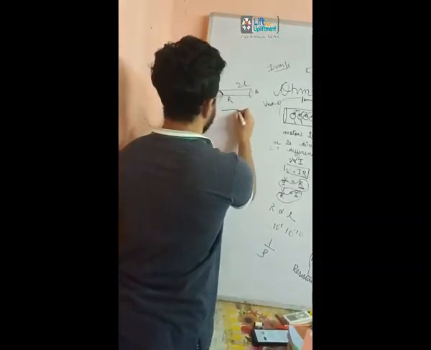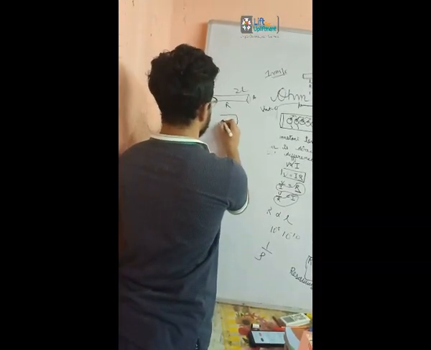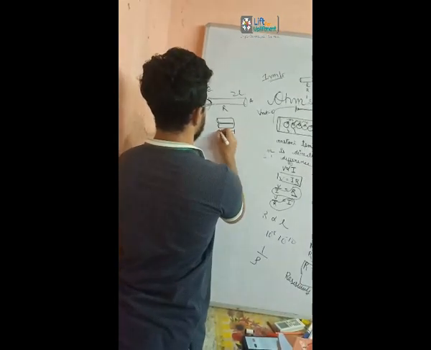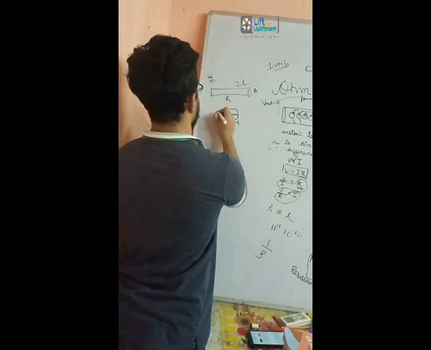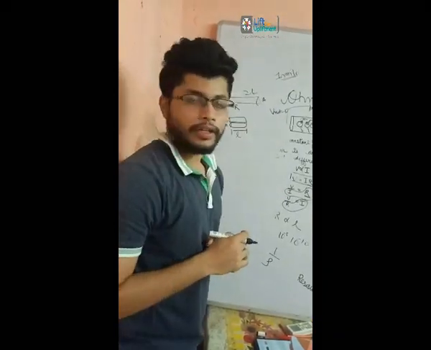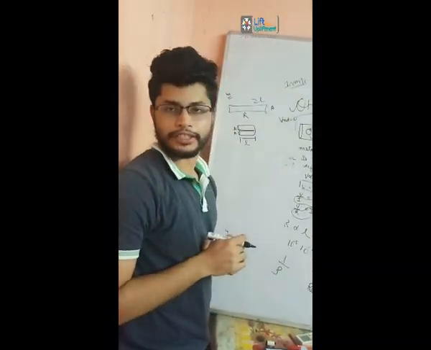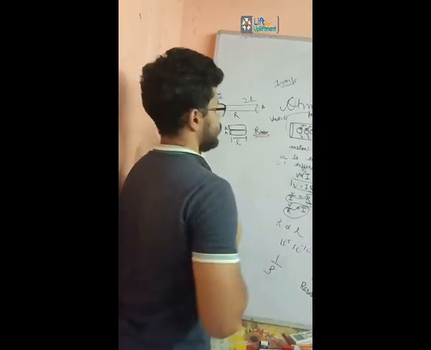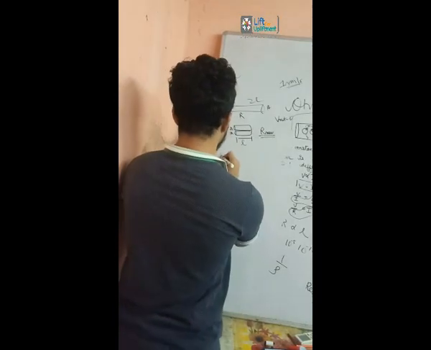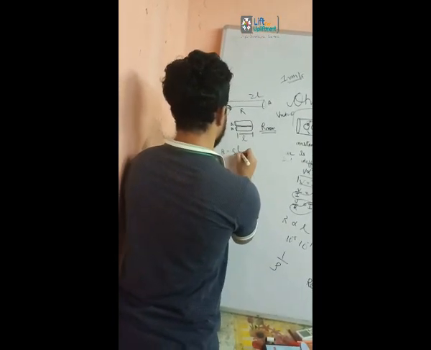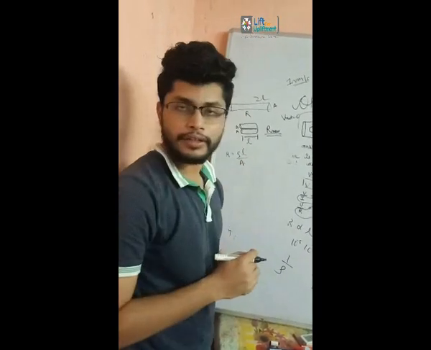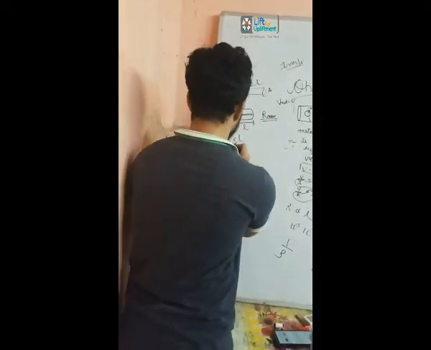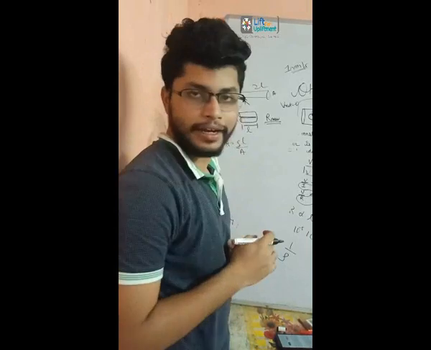Now the wire has become like this. The question is, what's the new resistance? As we all know, resistance R is equal to rho L upon A. We haven't changed the nature of the material, so rho is constant. Let's see about L and A.